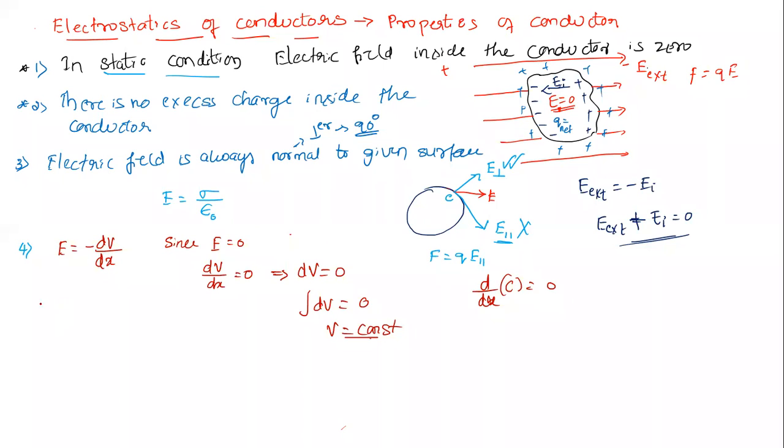Okay, so that I'm going to take now. There's a fourth part here. Potential remains constant throughout the conductor.